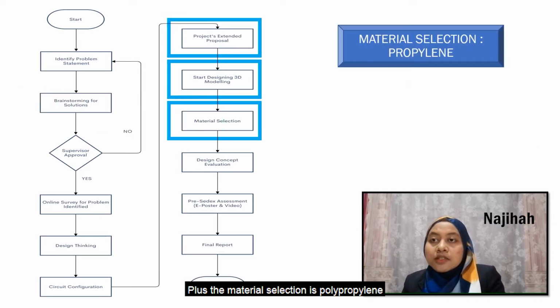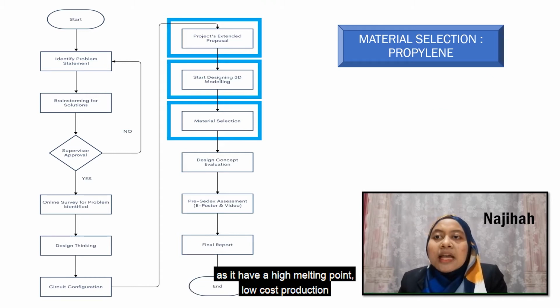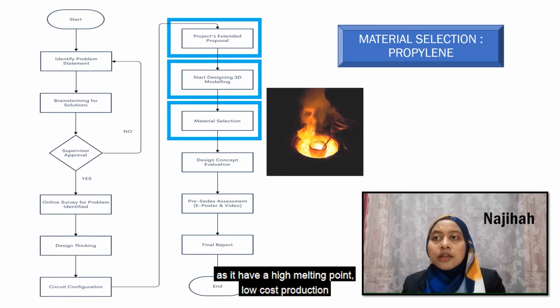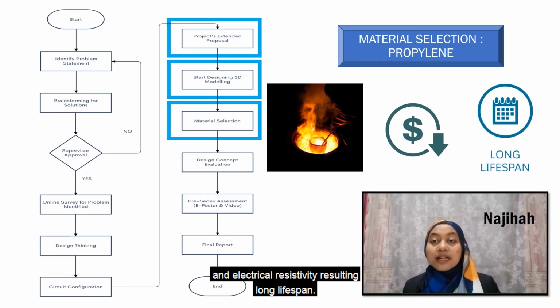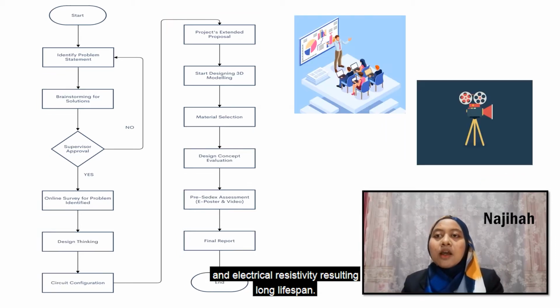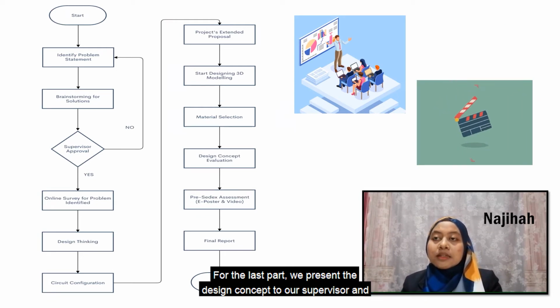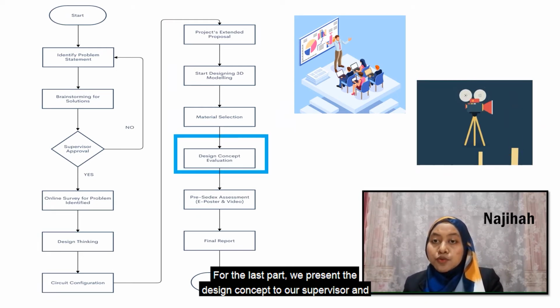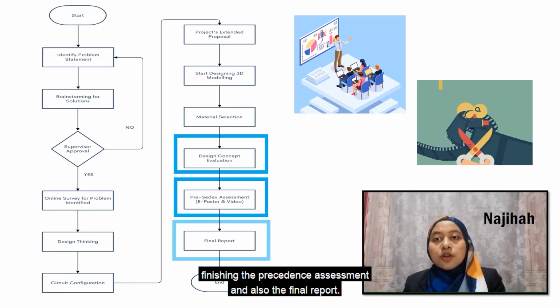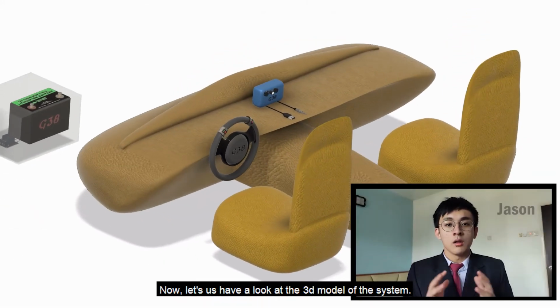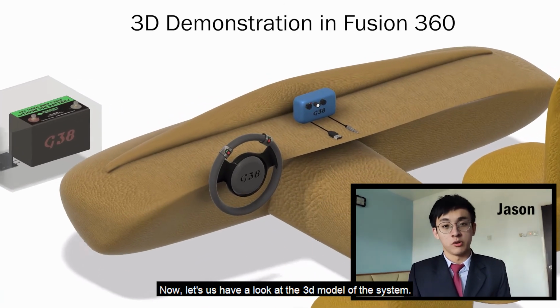The material selection is profiling, as it has a high melting point, low production cost and electrical resistivity, resulting in a long lifespan. For the last part, we present the design concept to our supervisor and finish the pre-select assessment and also the final report. Now, let us have a look at the 3D model of the system.